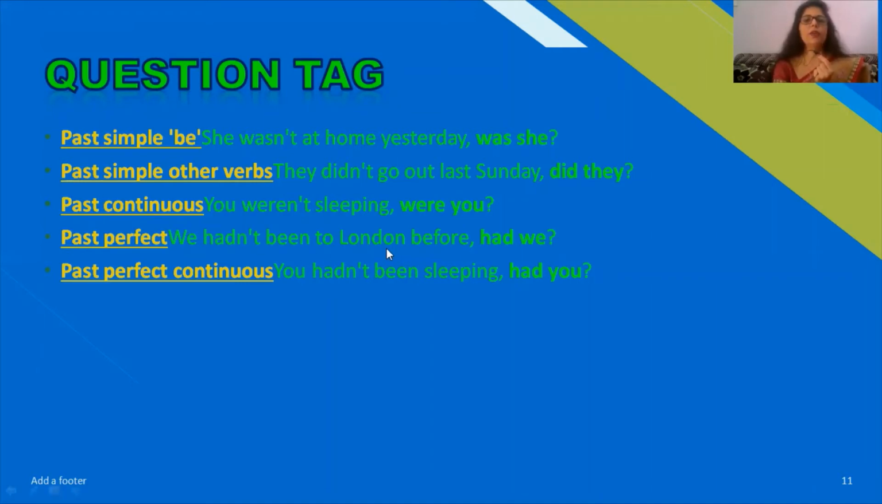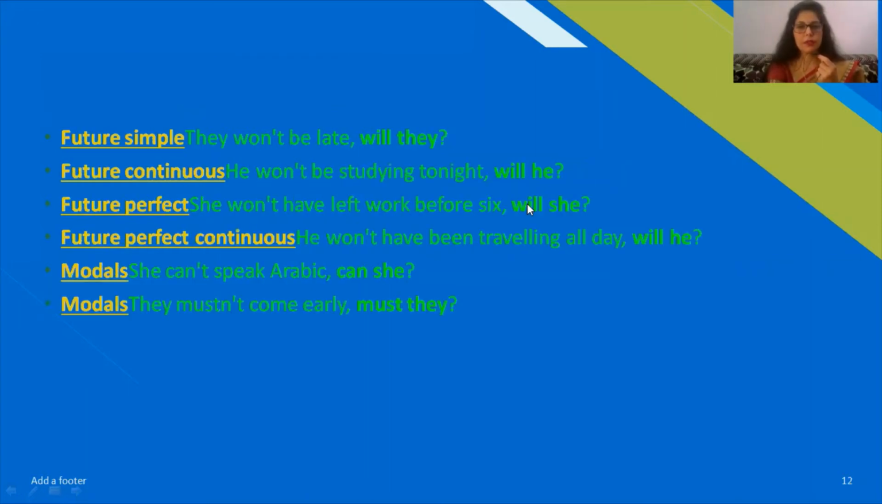We had not been to London before, had we? This way we use it in past perfect tense and in past perfect continuous tense. You had not been sleeping, had you? So this is the formation that we have used in both the tenses, and you may see the clear differentiation in other past tenses that we have made.